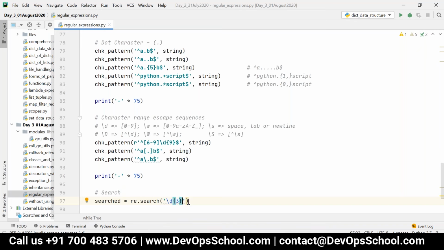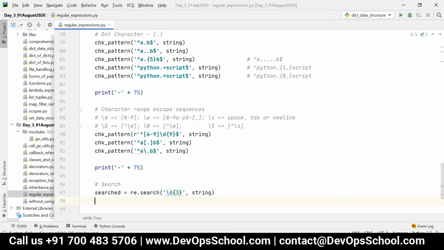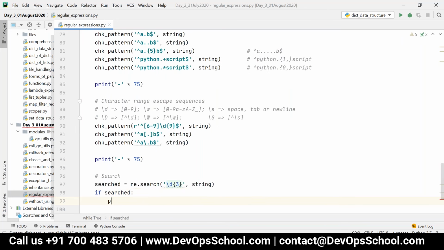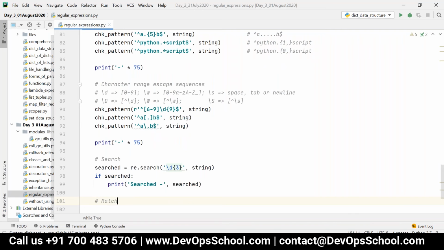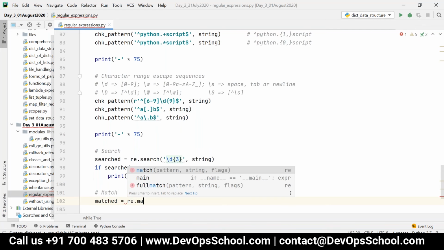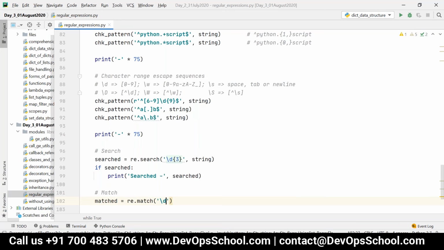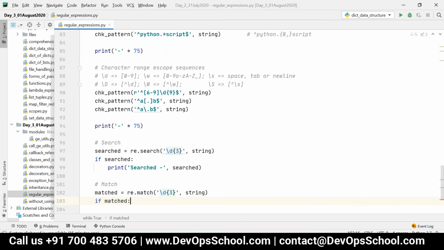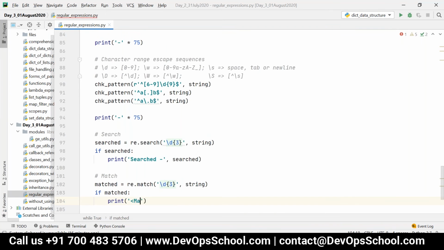Then comma string. Now I can say if searched, print searched. Similarly, I'll have another method, re.match, with the same pattern, comma string. Now I write if matched, print matched.